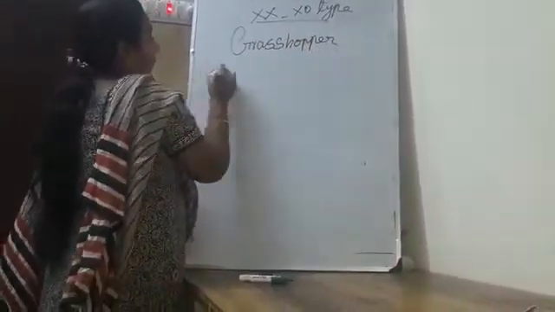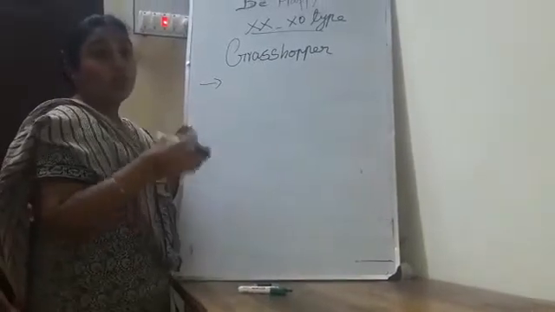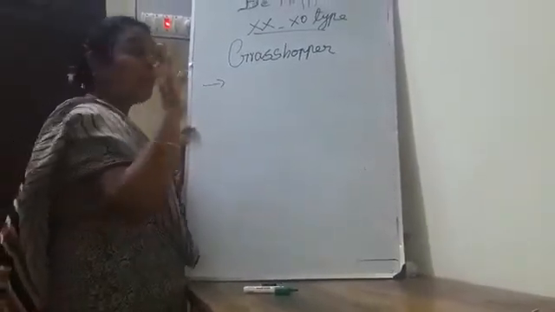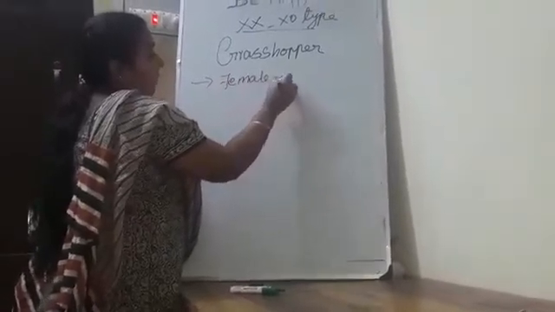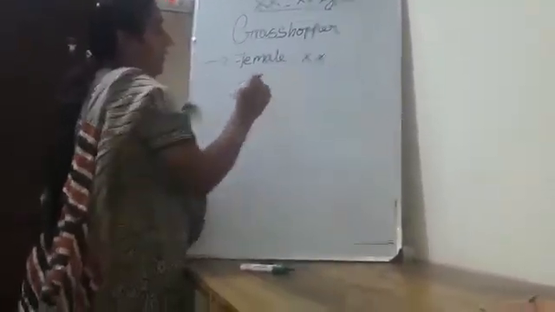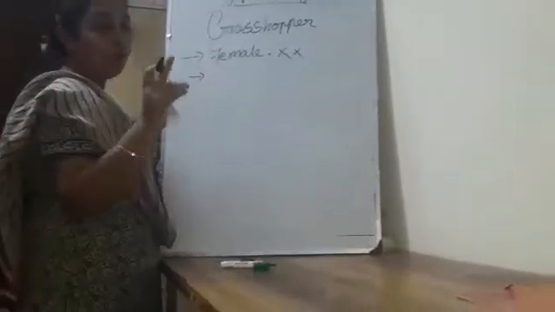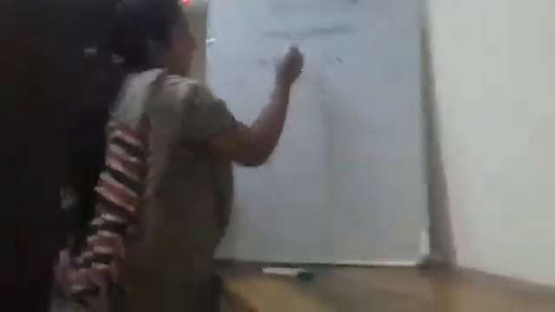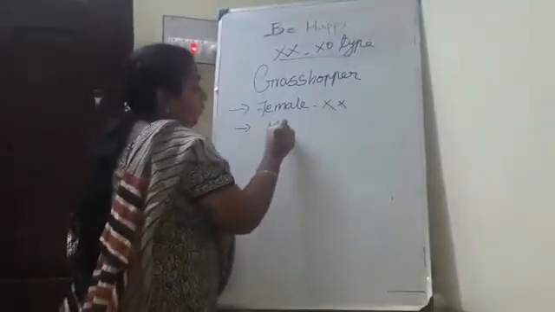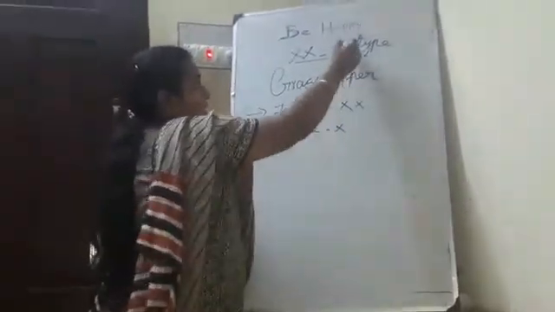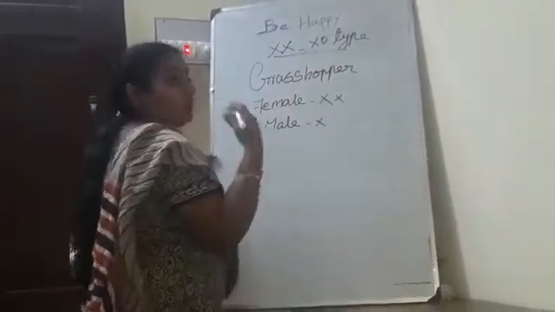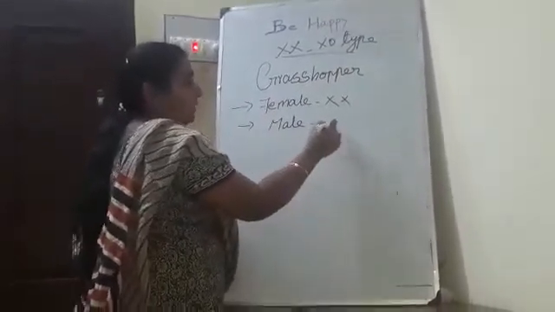In this type of sex determination, females have a pair of X chromosomes and the males have only one X chromosome. Here in the 0 type, the Y chromosome is absent, that's why it is mentioned as 0.